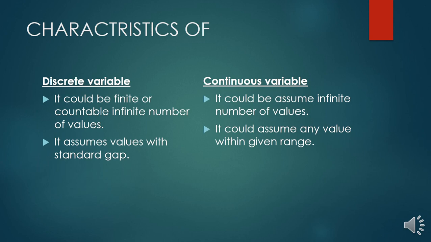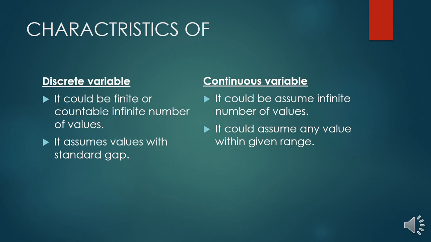Discrete variable, its first characteristic is that it could be finite or countable in a finite number of values. What is the meaning of finite or countable? The meaning of finite is that those values which can be easily counted are called finite. So its first characteristic is that its values are finite or countable.